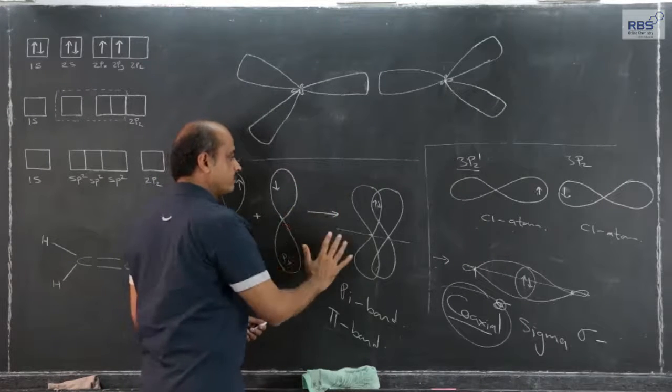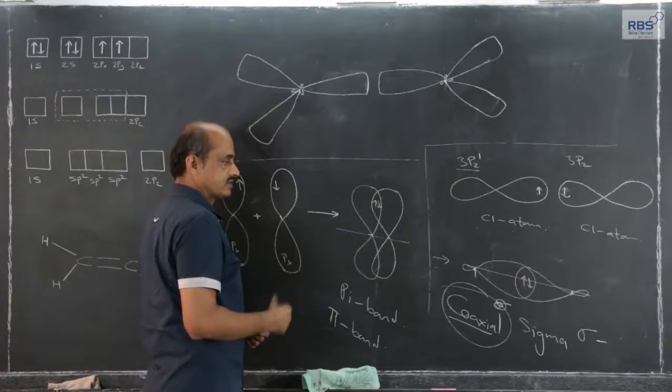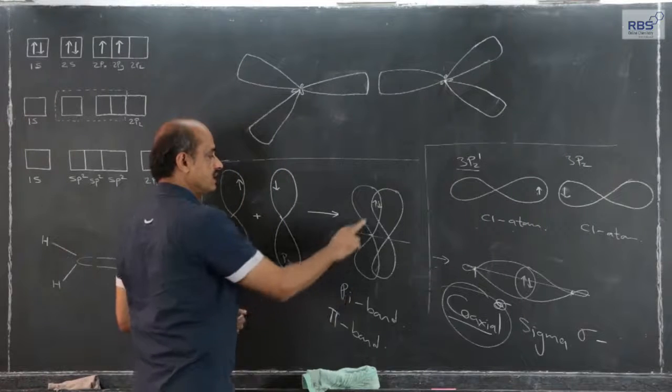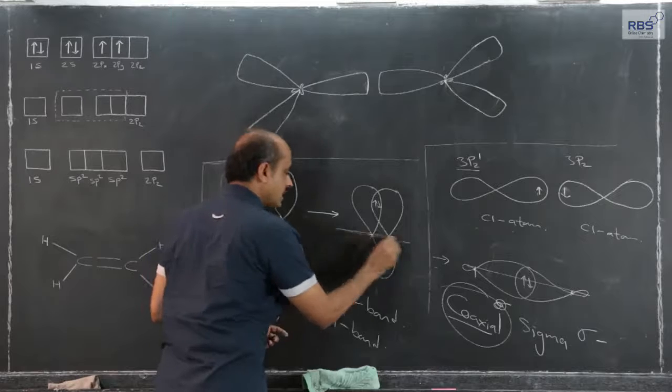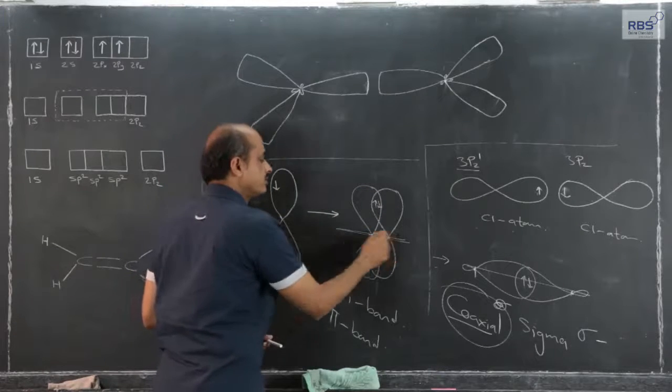On plain paper or blackboard it seems to be above or below. Actually, the correct explanation is that in this parallel overlapping, the electron density is above and below the line joining the two nuclei.